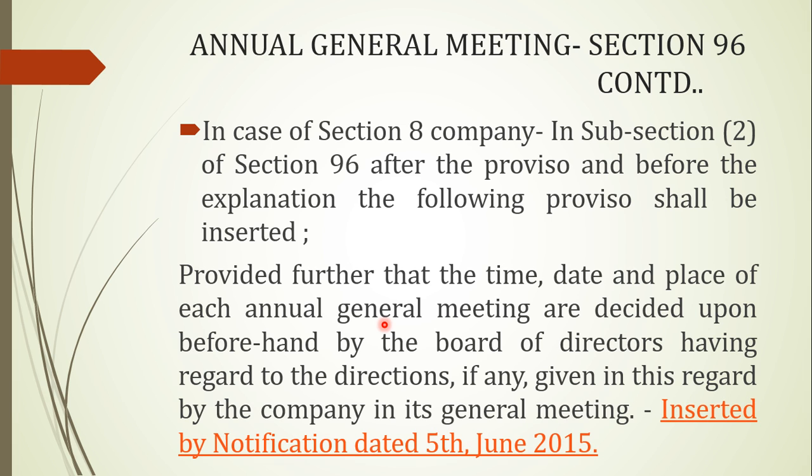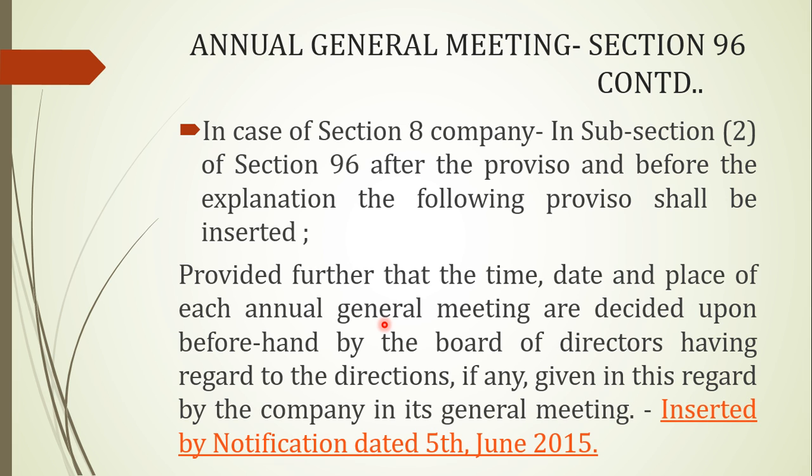Secondly, the first AGM shall be held within 9 months of the close of the first financial year, and subsequent AGMs shall be held within 6 months of the close of financial years. Again, where a first AGM has been held as per the proviso, the company need not hold any AGM in the year of its incorporation.